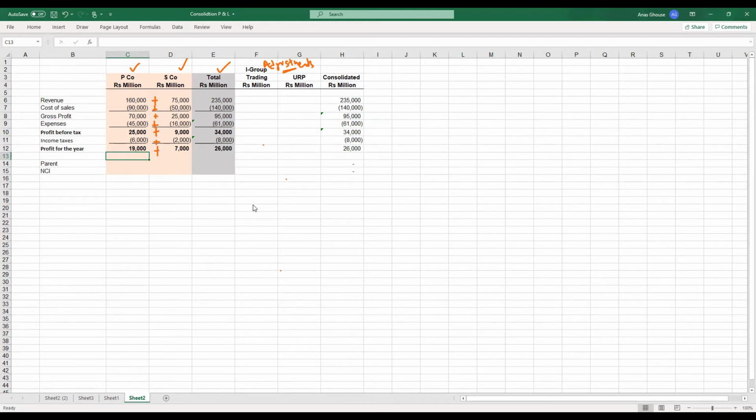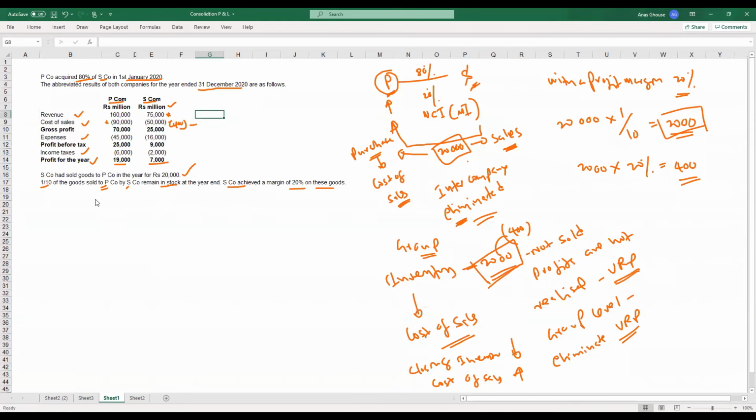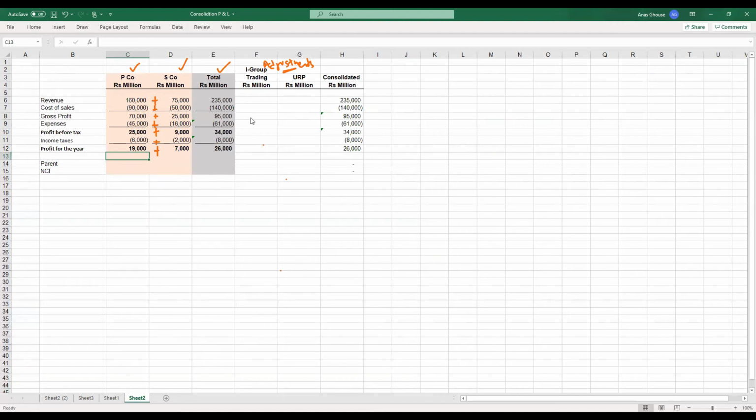First of all, we'll take the sales. S company had sold goods to P company in the year, 20,000. So S company, the subsidiary company, has sold to P company. Therefore, the sales of S has to be removed by 20,000. Purchases of P, which is included in the cost of sales, has to be removed. So let's remove the revenue, and you need to minus 20,000.